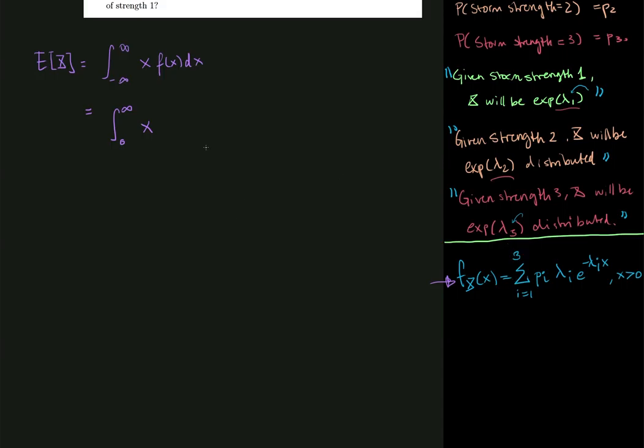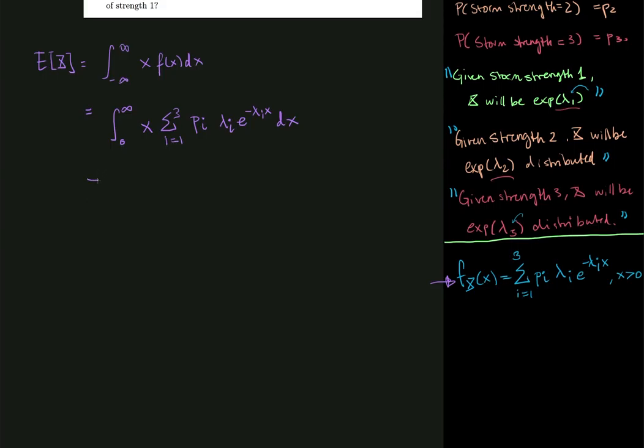So it's x multiplied by the sum for i ranging from 1 to 3 of pi, which were the different weights of the storms, multiplied by the density of the conditional loss in each case, which was lambda i multiplied by e to the minus lambda i x, and then dx.